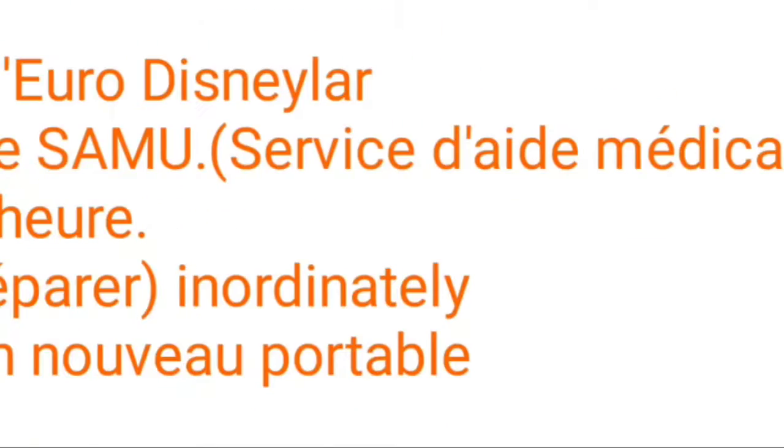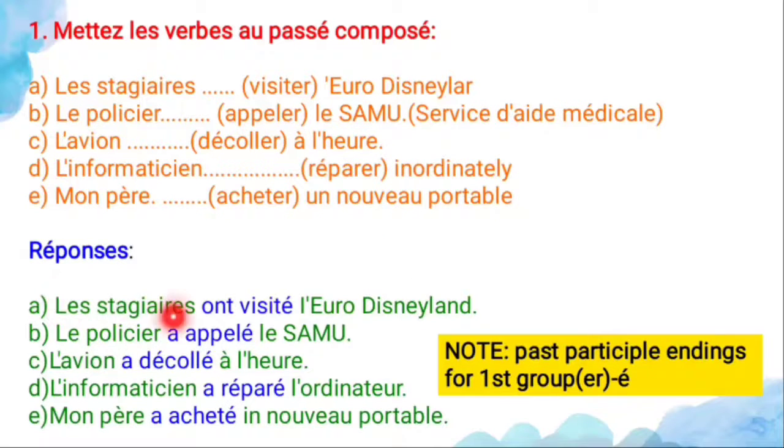See the subject, it is plural, so you can use the conjugation for ils and elles, plural, that is ont. And visité ends with what? É, e accent aigu. This is the ending for the past participle of an er verb. And les stagiaires ont visité l'Euro Disneyland, it means the trainees visited l'Euro Disneyland.